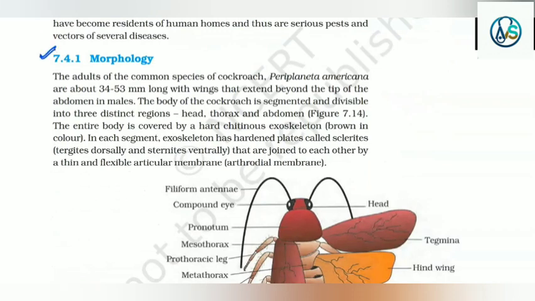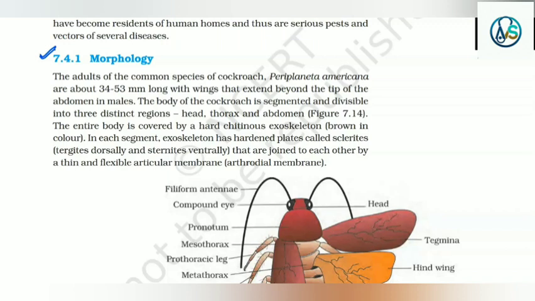7.4.1 Morphology. The adults of the common species of cockroach, Periplaneta americana, are about 34 to 53 mm long, with wings that extend beyond the tip of the abdomen in males. The body of the cockroach is segmented and divisible into 3 distinct regions: head, thorax, and abdomen.